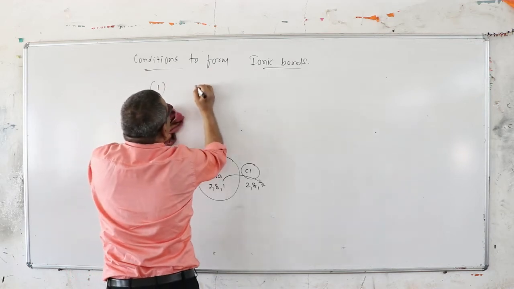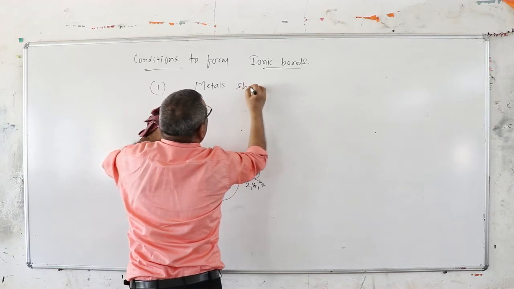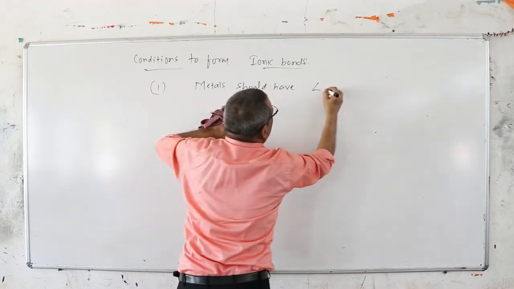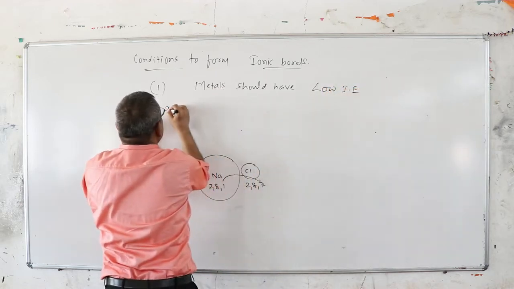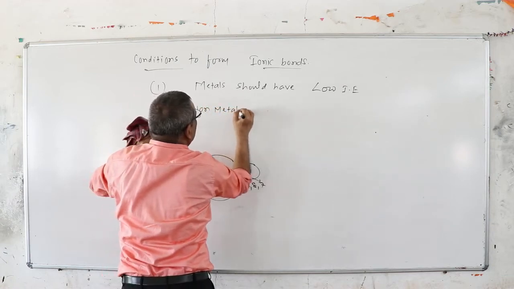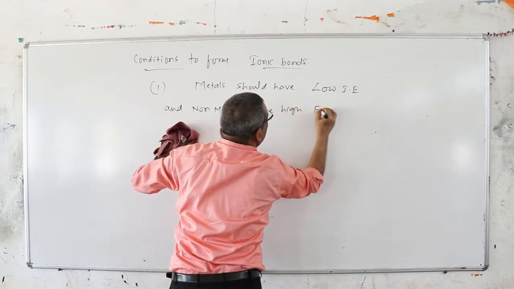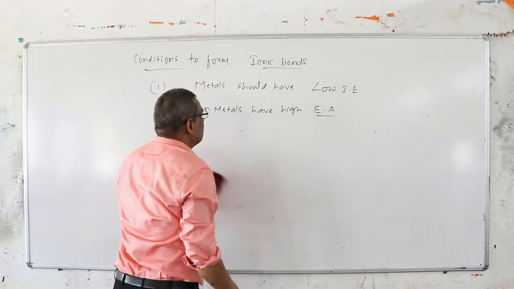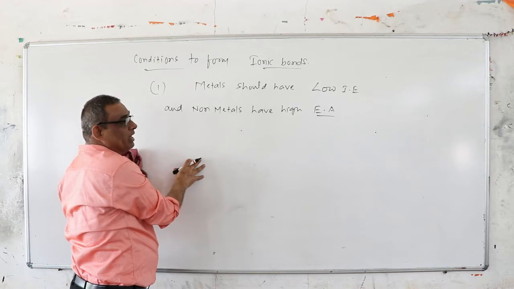First, metals should have low ionization energy, and non-metals should have high electron affinity, EA. So you can say it is the bond which forms between metal and non-metals.